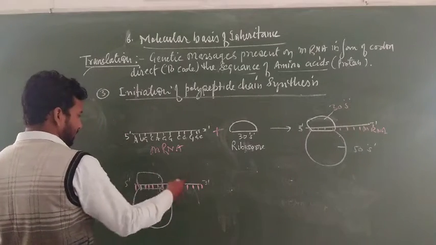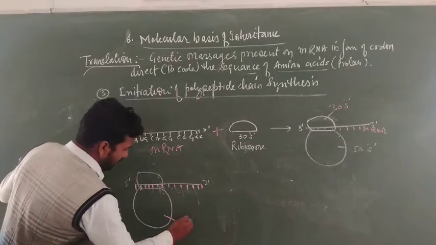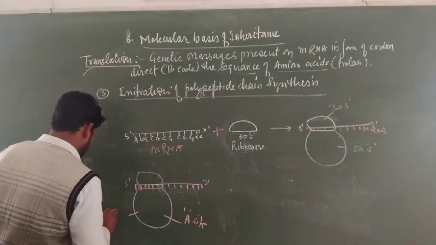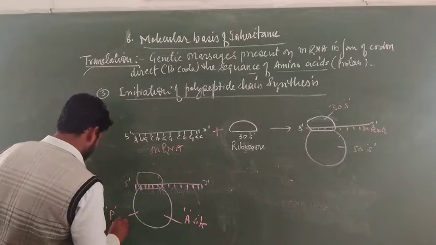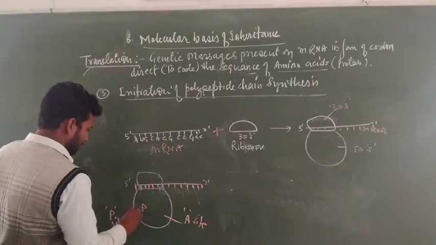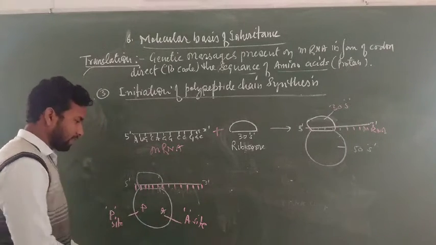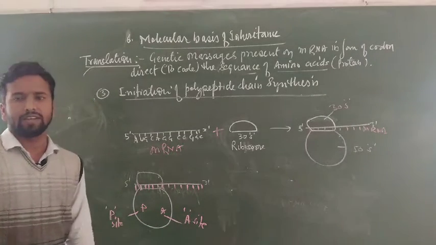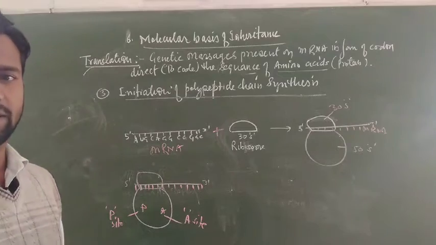The 50S subunit of the ribosome has two types of sites: the A site and the P site. This is a P site and this is an A site. The A site is called the acceptor site.